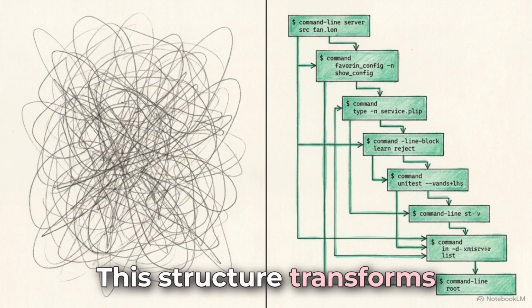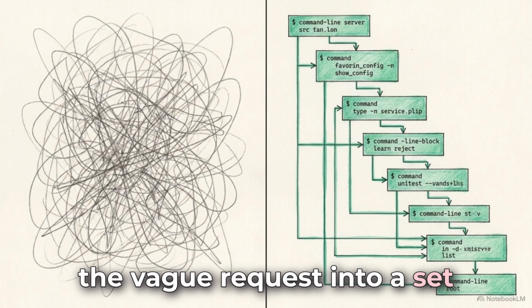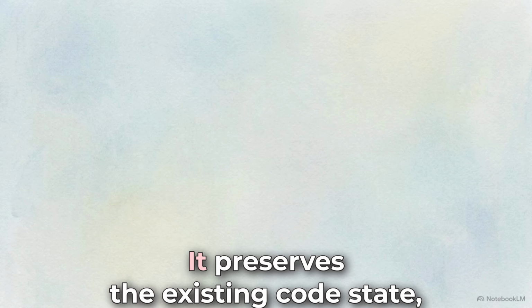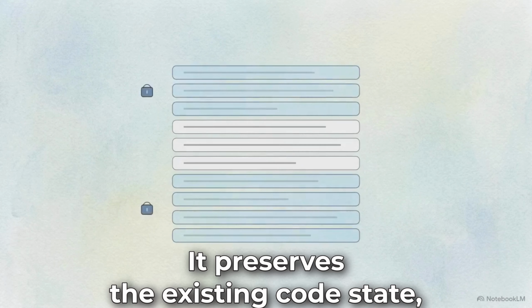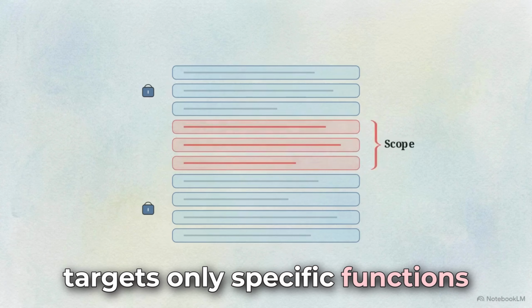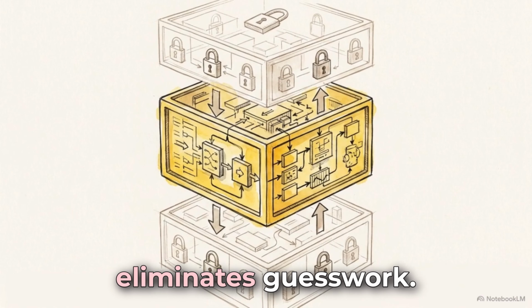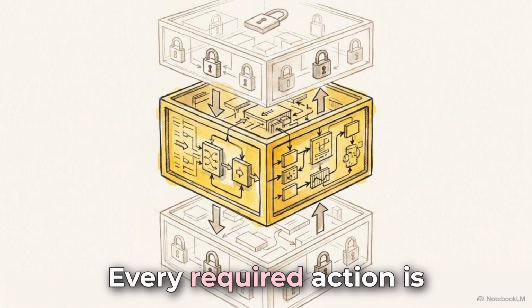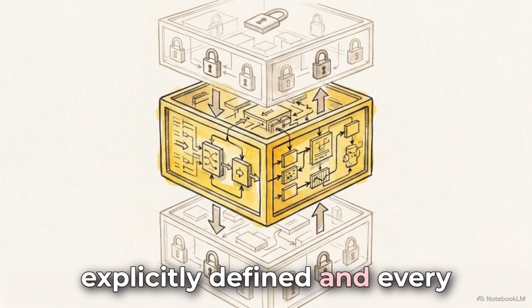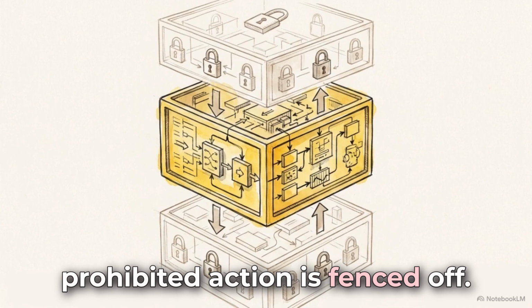This structure transforms the vague request into a set of strict commands. It preserves the existing code state, targets only specific functions, and requires validation that older components still work. An implementation contract eliminates guesswork. Every required action is explicitly defined, and every prohibited action is fenced off.